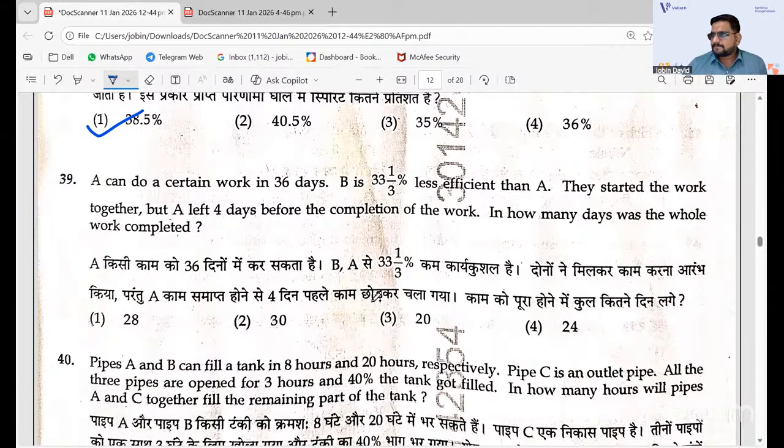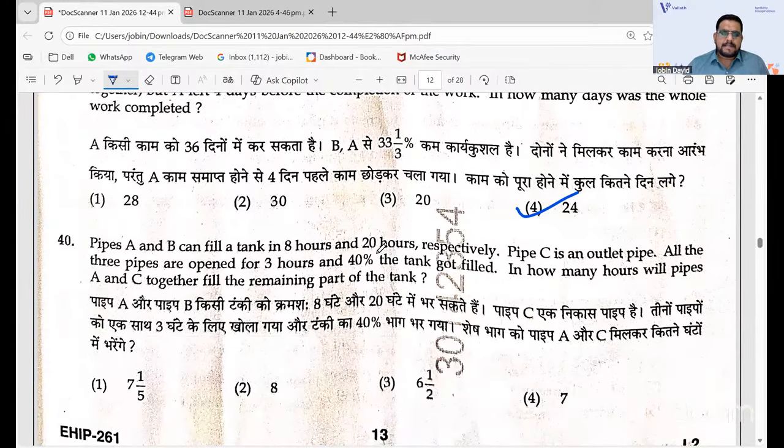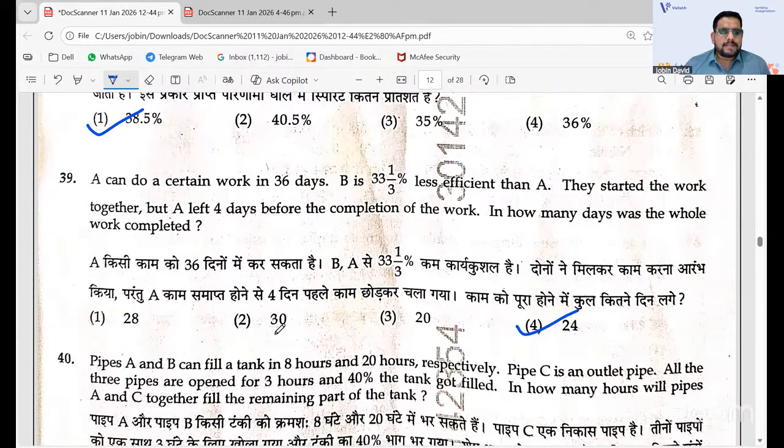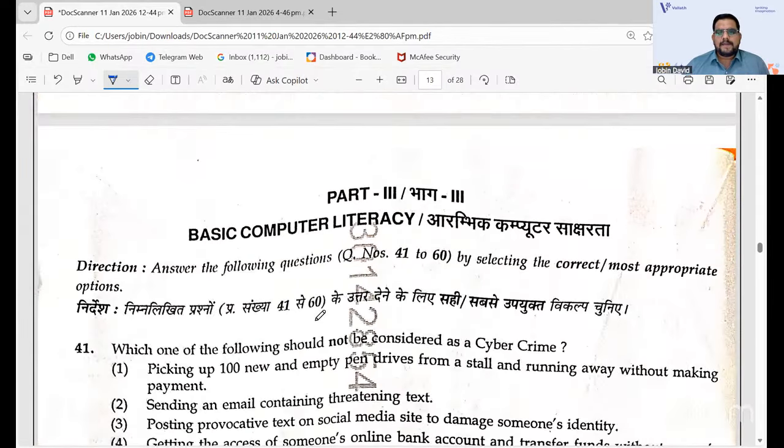Work and time. It is like 24 is the answer that we got. And then pipes and cistern, a complicated one that you have. So 7 1 by 5 is the answer that you got. Maybe you can guess, but if there are negative marks, you cannot do that. So those are the answers of the numerical ability section that we have.